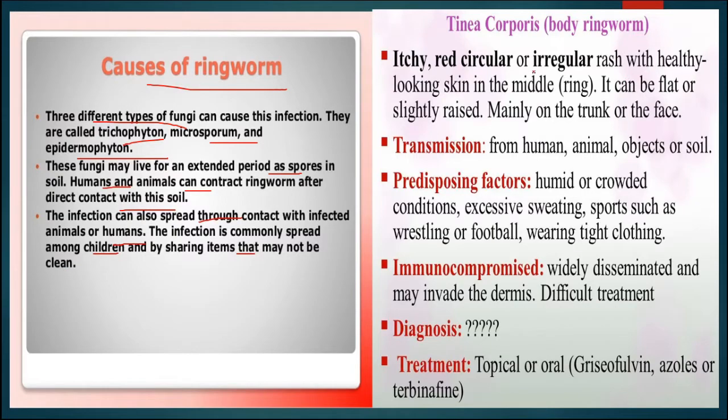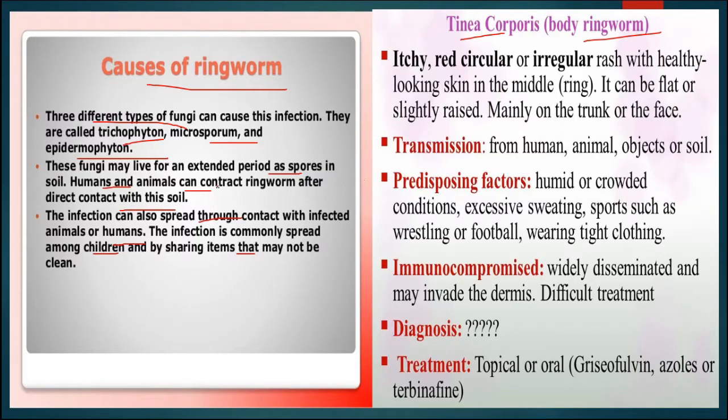There are different names for ringworm. When ringworm occurs on the body, it is known as Tinea corporis, and common symptoms are itchy, red, circular or irregular rashes on the skin with a ring-like structure.